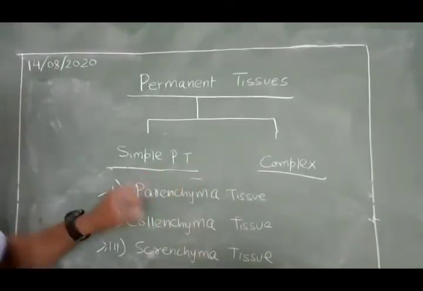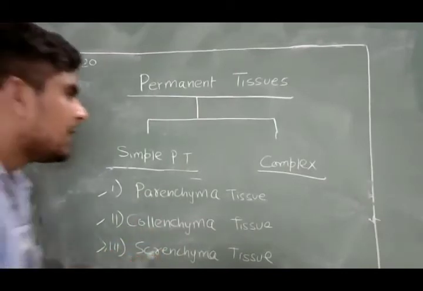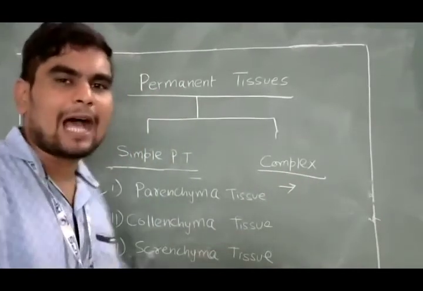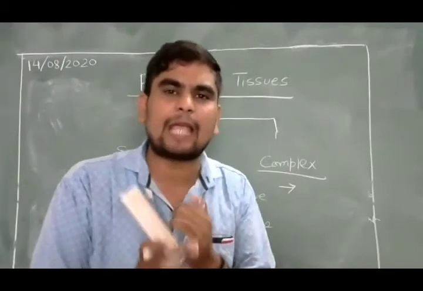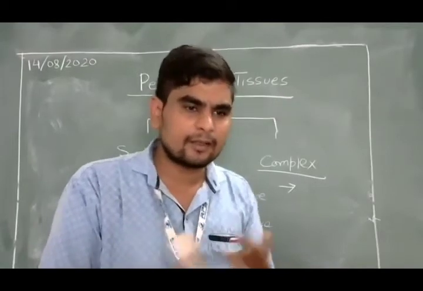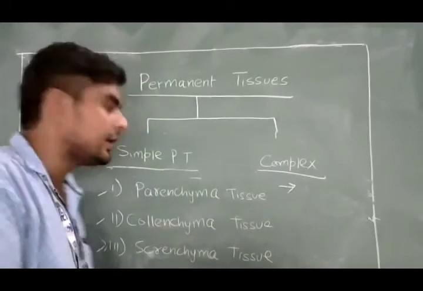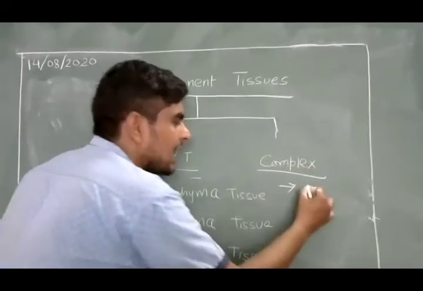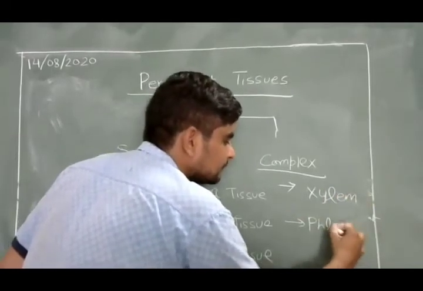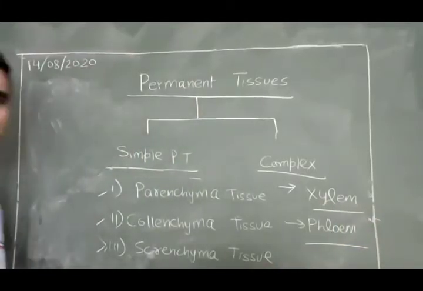So simple permanent tissues are 3 types: parenchyma, collenchyma and sclerenchyma. Okay. Now if I talk about the complex permanent tissue. Complex permanent tissues are those permanent tissues in which there are different types of cells. They are morphologically different, they are genetically different, they are different even in their origin, but still they are functioning together as a unit. So examples of the complex permanent tissue are xylem and phloem. Xylem and phloem are complex permanent tissues.